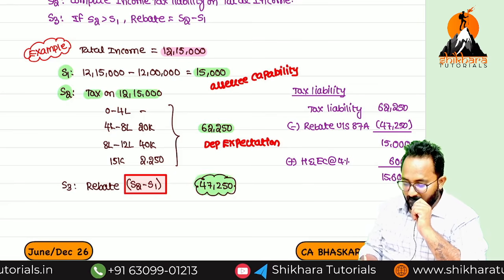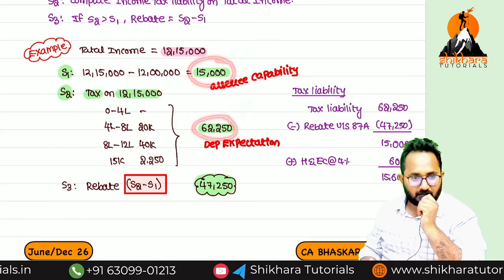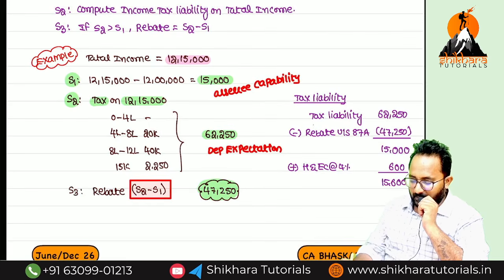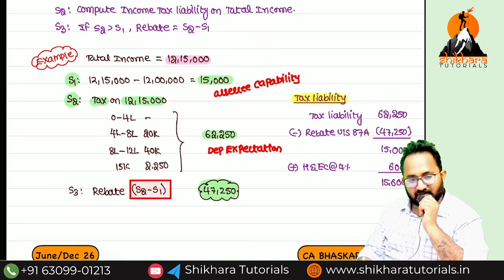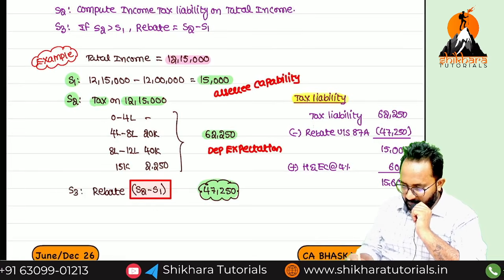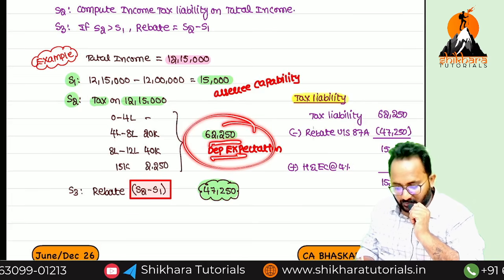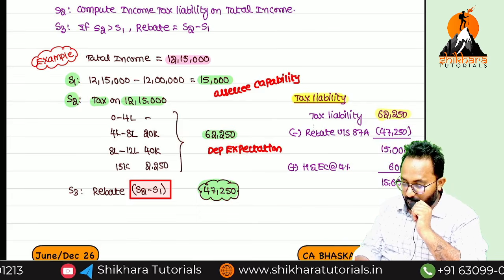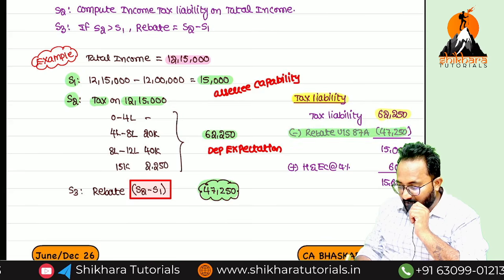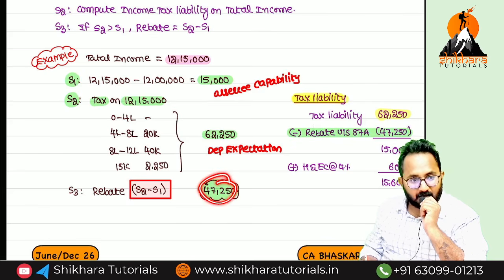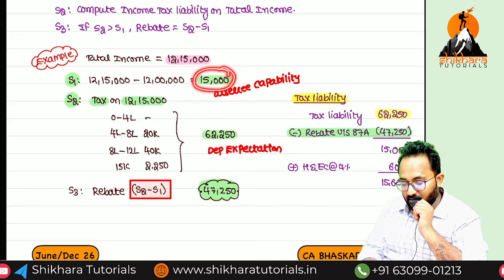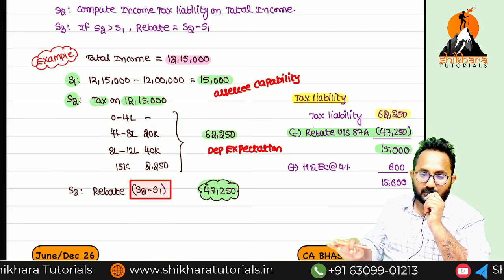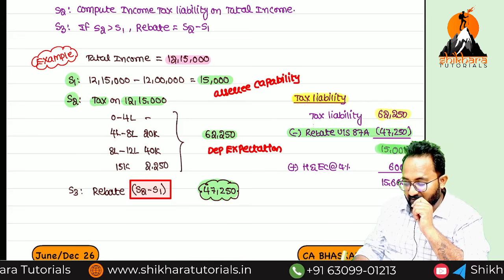Okay, again, what is that relief or rebate you will get? 47,250. How will you get it? 62,250 minus 15,000. Finally, the department will ask how much tax? 62,250 only, but they have given the rebate. After removing the rebate, which we already calculated, what do we have to pay? 15,000 only. That means you can give simply the additional amount you earn over 12 lakh.